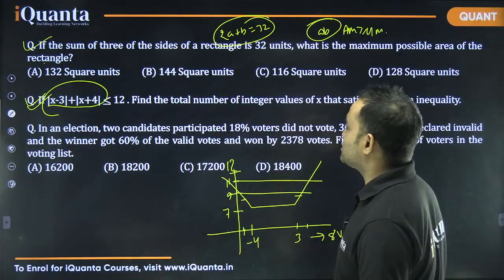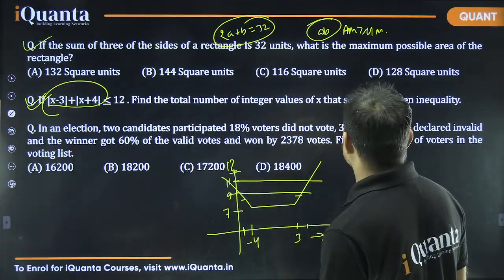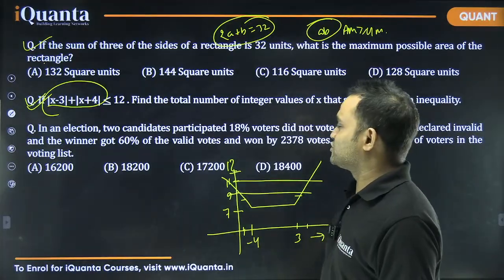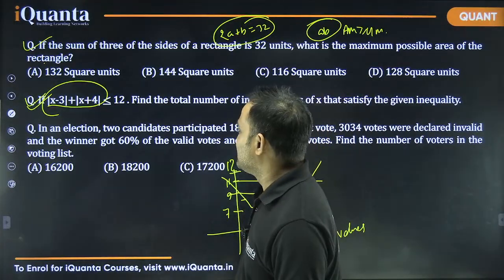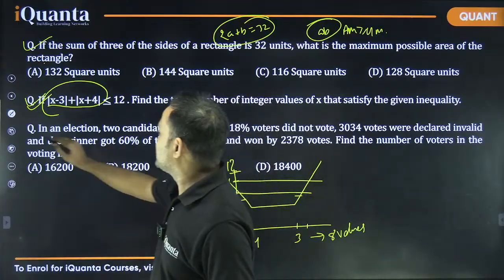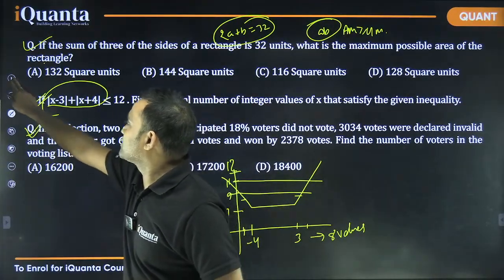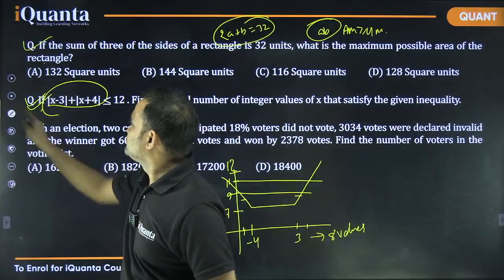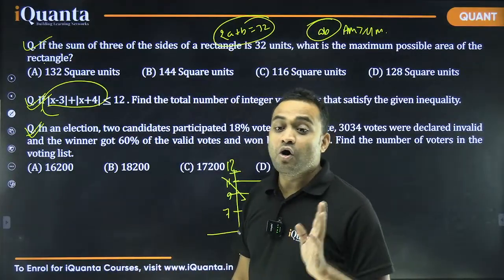Next one: in an election, 2 candidates participated, 18% did not vote. The vote question, right? It's always an easy question, but if there is some calculation, we will come back to this. So now we are done with all the 22 questions.